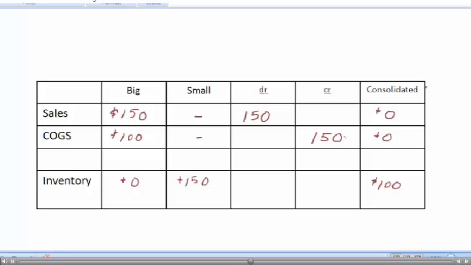A separate adjustment they're going to say to make is to take care of that profit that Big is reporting, that $50 of profit. We don't want that profit to make it through. So now I'm going to have a separate entry to get rid of that. And the entry for that is to debit cost of goods sold for 50 and then credit the inventory for 50. So now I get to the same place I wanted. I'm just going to make 2 separate entries.